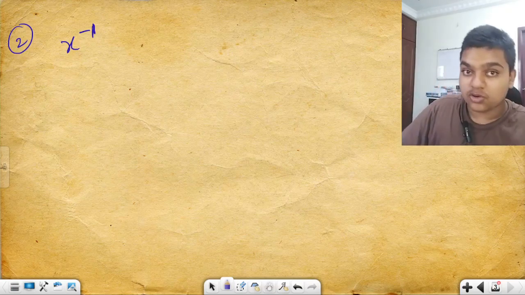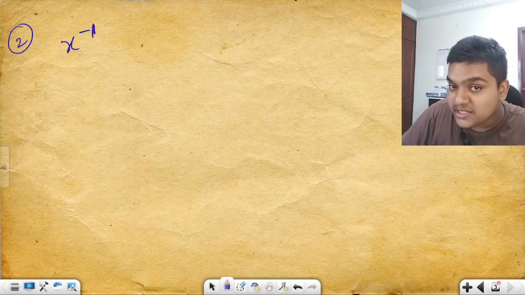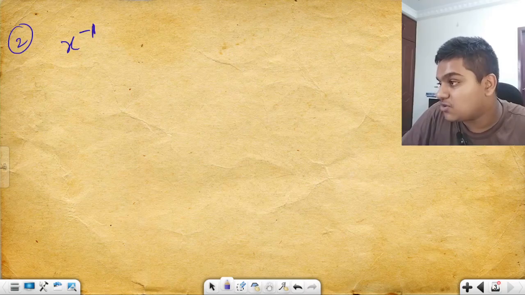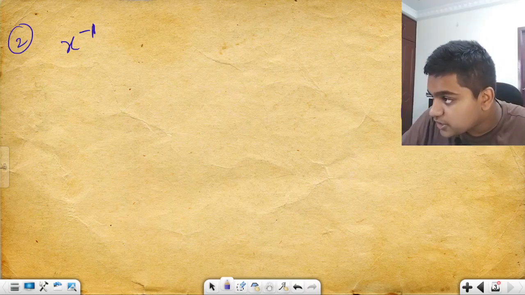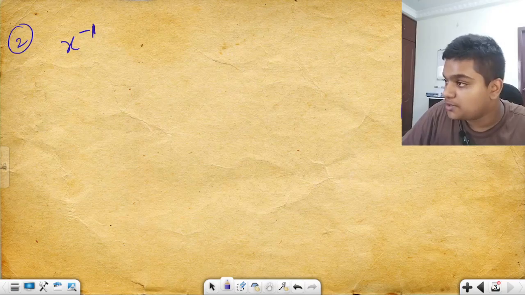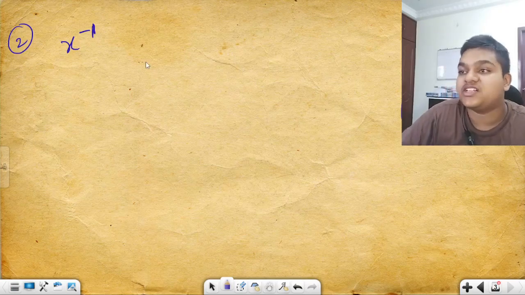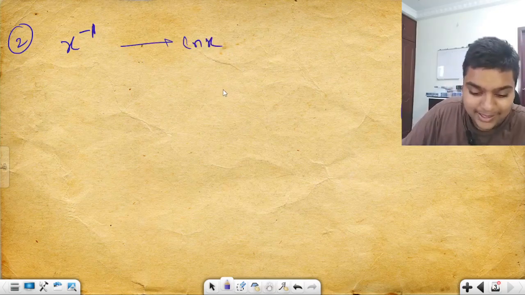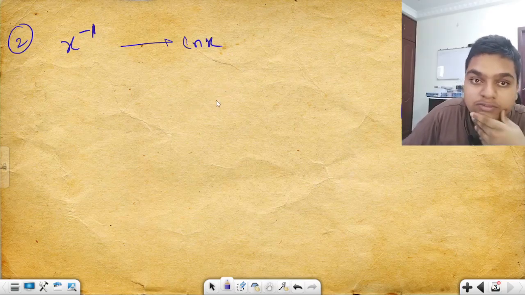Now I have also told you that integration is the converse of differentiation. So if you differentiate ln x, you get x to the power minus 1. But if you integrate this x to the power minus 1, you get ln x. You get it, ln x. Am I right or wrong?